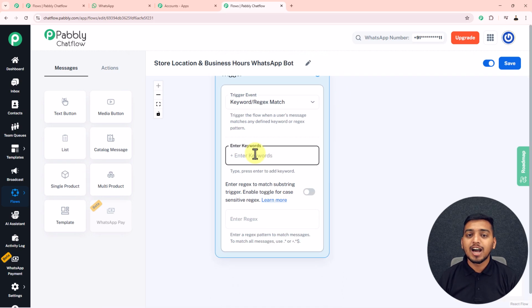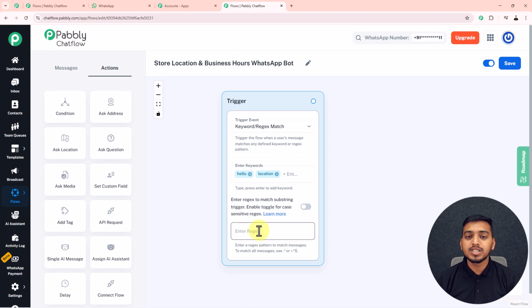Now I will select this particular keyword or regex match trigger event, and inside this enter keyword box, we have to enter those keywords with the help of which I want to kickstart my WhatsApp chatbot. So to enter a keyword here, I just have to type down this word and press this enter button. Then this keyword will get added successfully. Now to add one more keyword, I will just type down this location and then I will press this enter button. You can see this keyword also got added successfully.